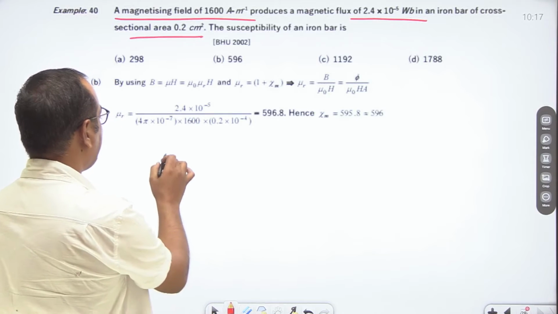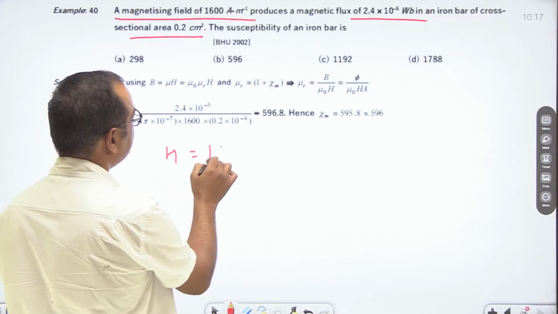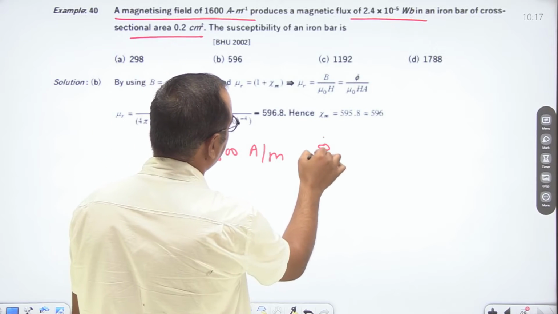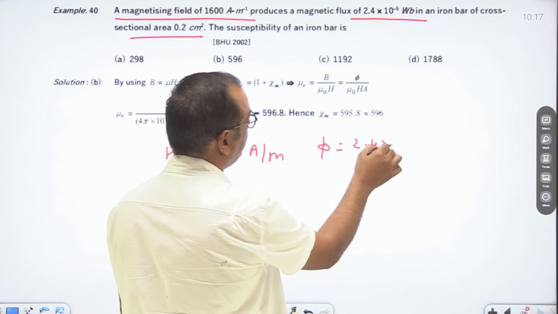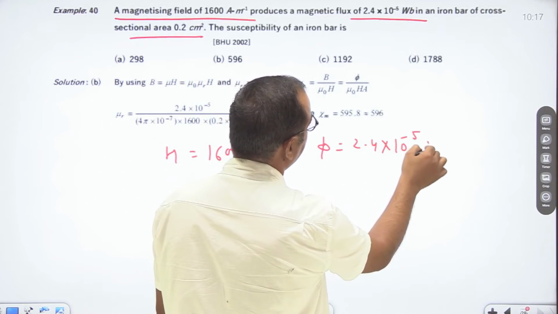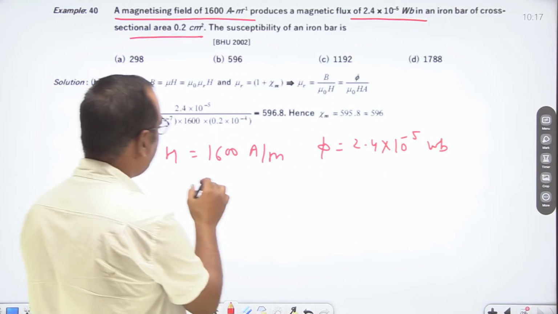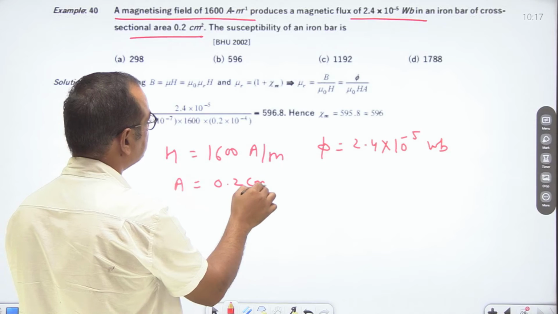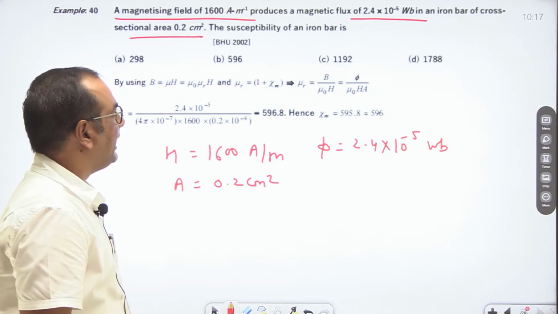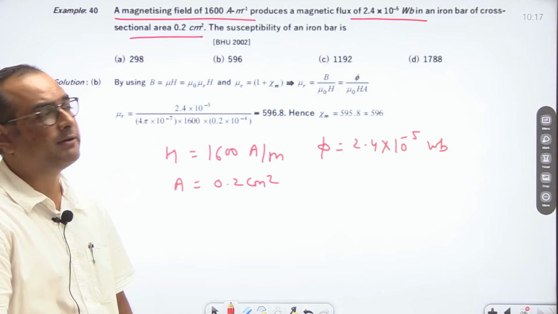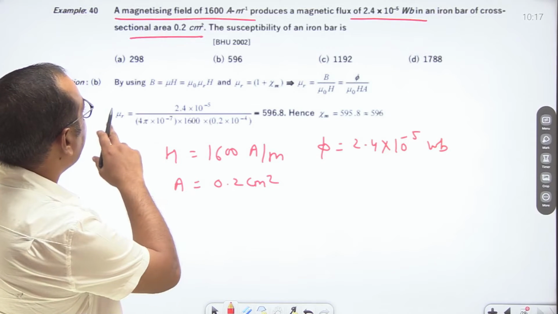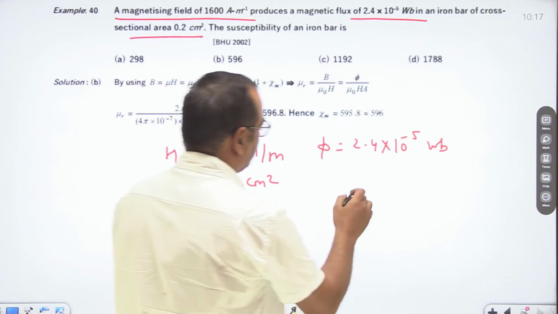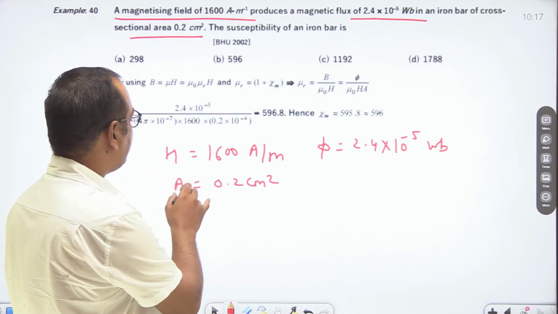Here H is 1600 ampere per meter, flux is 2.4 into 10 to the power minus 5 Weber, and area of cross section is 0.2 centimeter square. We have to calculate susceptibility, chi, of the iron bar.